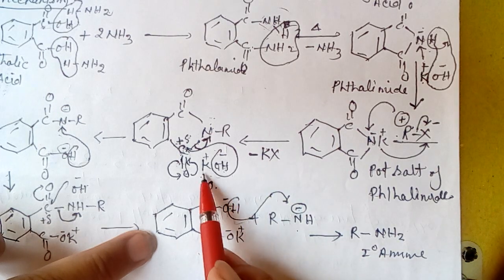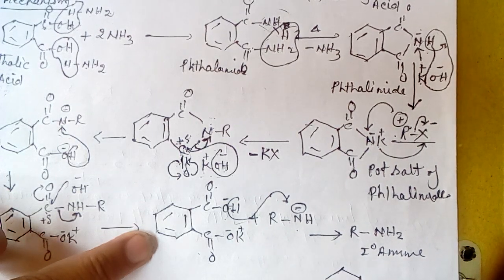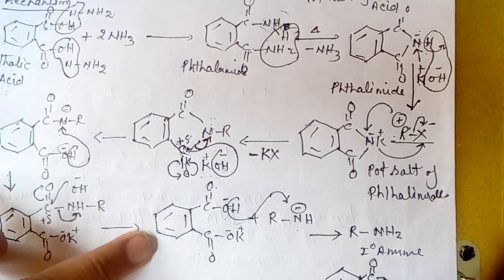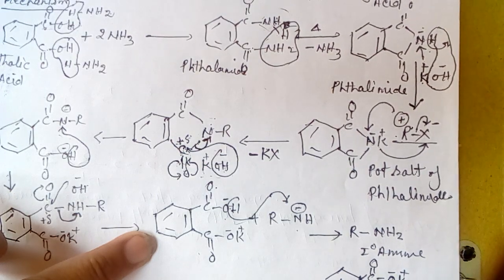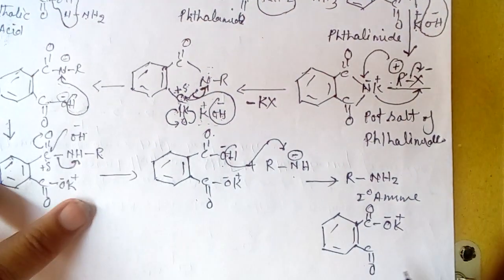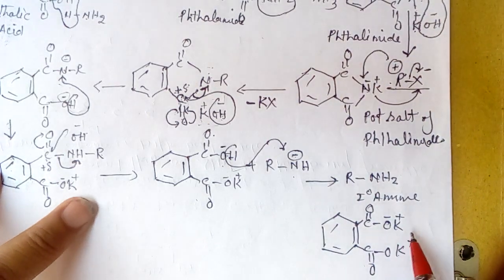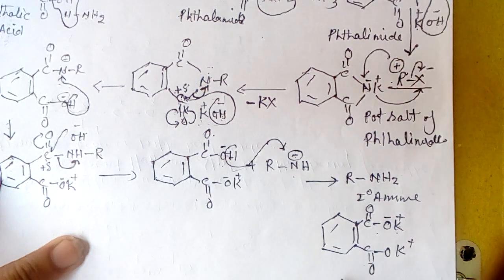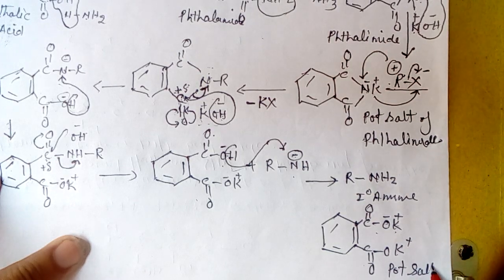Now we get the next product, the byproduct, C double bond O and K, C double bond O and K. If we take potassium hydroxide in this reaction, we get the potassium salt of phthalic acid. This is called potassium salt of phthalic acid.